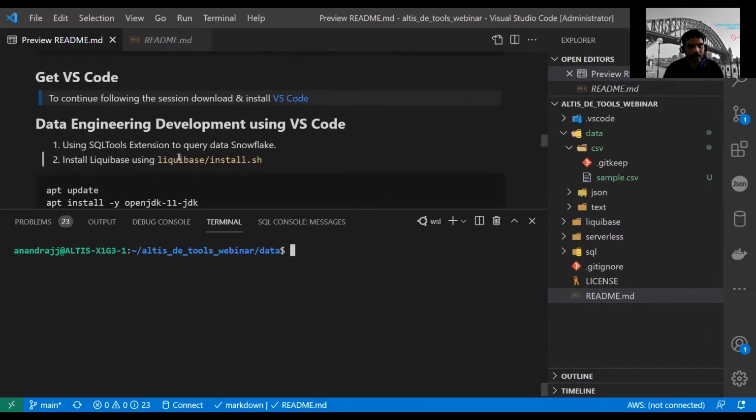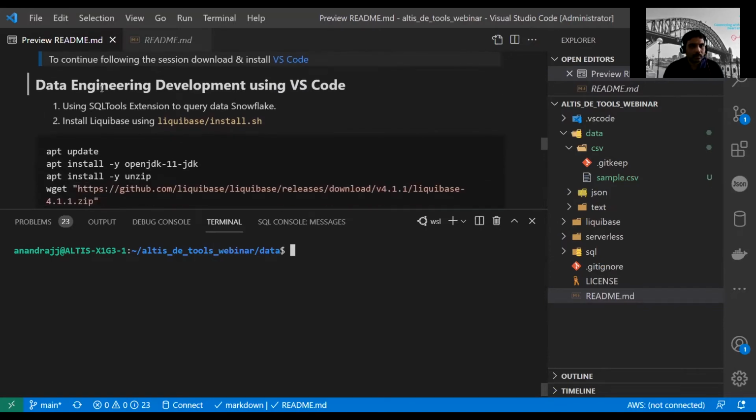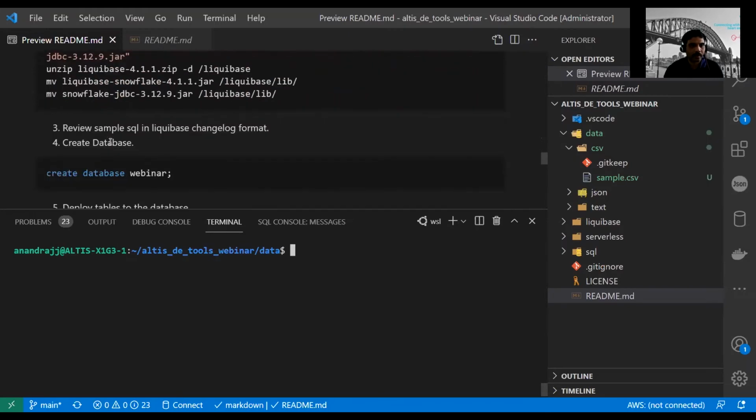Okay, we are going past the half an hour mark, so please stay on. I think it will be another 15-20 minutes. This section is about how to use VS Code to connect to your data, and also how to deploy a simple SQL application using Liquibase. That's what we will be covering in this particular step.